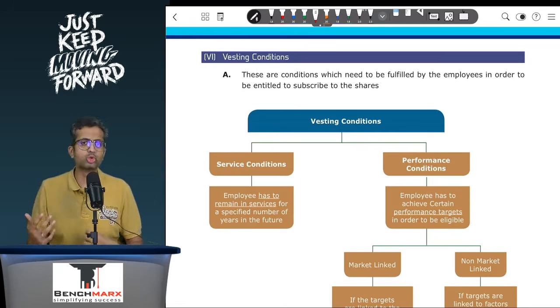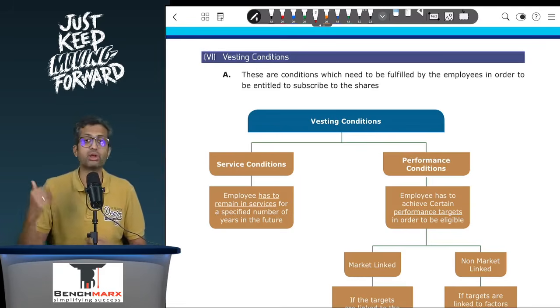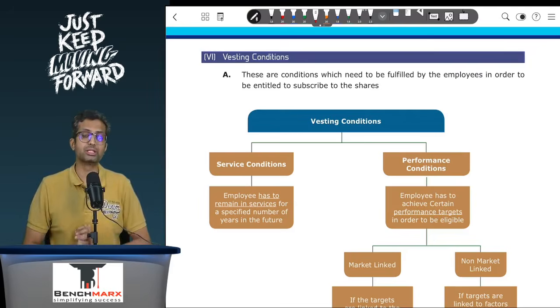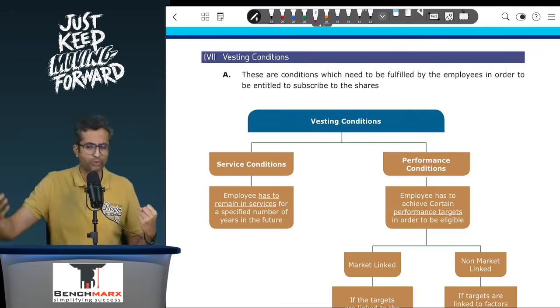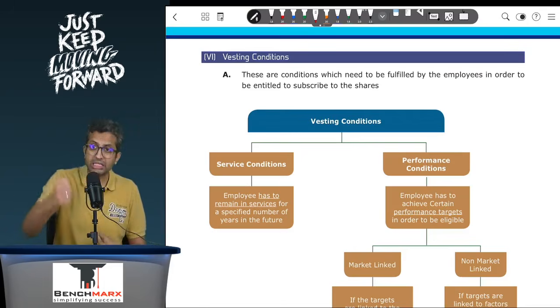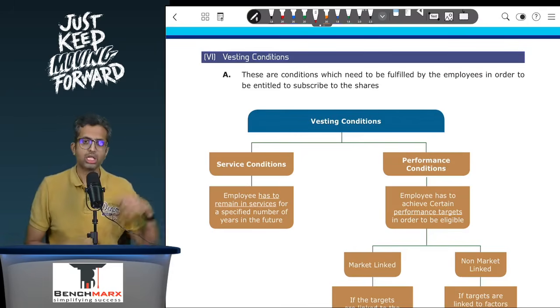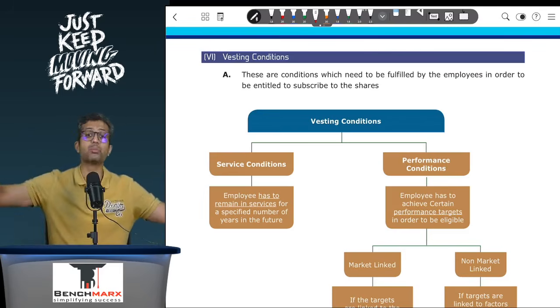They may be linked to you working and trying to achieve a level of sales, profits, cost of production, market price, etc. So the standard over here says that performance conditions can be of two types. So vesting or entitlement is also linked to you achieving a certain performance target. Now that performance can be market linked, that performance can be non-market linked.